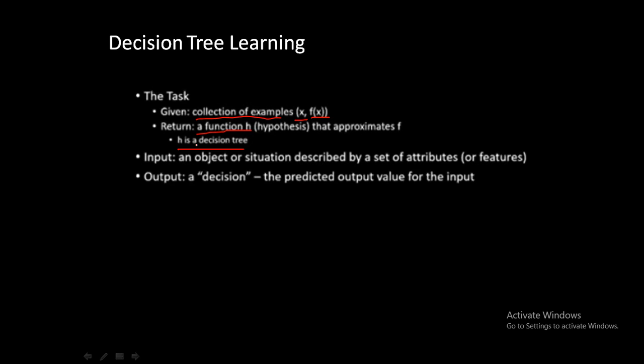So what a model actually does is it just predicts something. That's it, nothing else. So now, what is an input? Input may be anything. Maybe it's an object or situation described by a set of attributes. आप एक value input दे सकते हो. You can apply a bulk of values as input. Attributes, in the sense, you can say the features. And what's the outcome? Outcome is a decision tree. Okay, so अगर आप model को run करते हो, then the outcome will be yes or no, correct or wrong, 1 or 0, something like that.